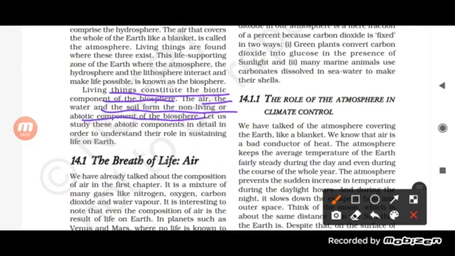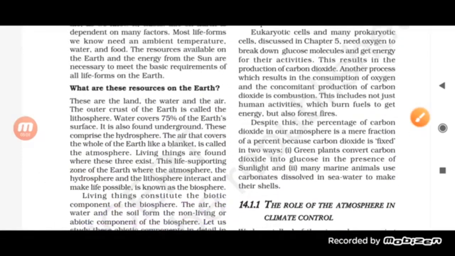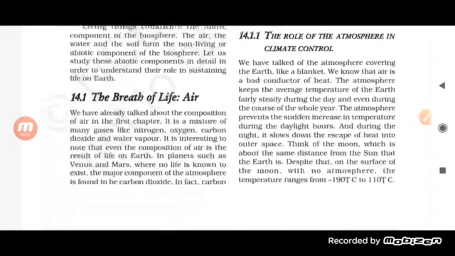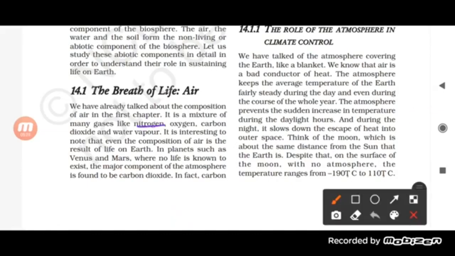Let us study the abiotic components in detail in order to understand their role in sustaining life on earth. So the first one is air. How does air constitute an abiotic component? We have already talked about the composition of air in the first chapter. It is a mixture of nitrogen, oxygen, carbon dioxide and water vapor. These are the composition of the air.